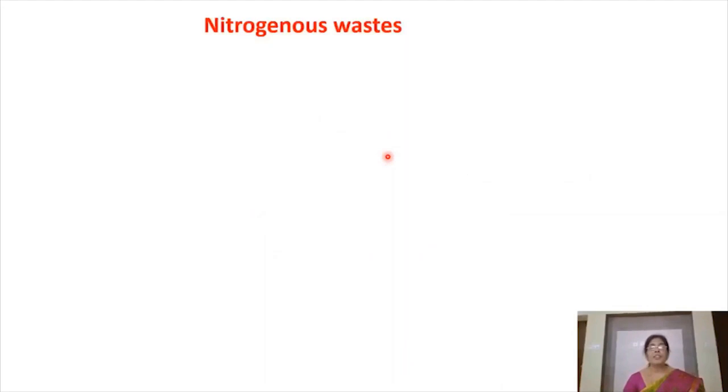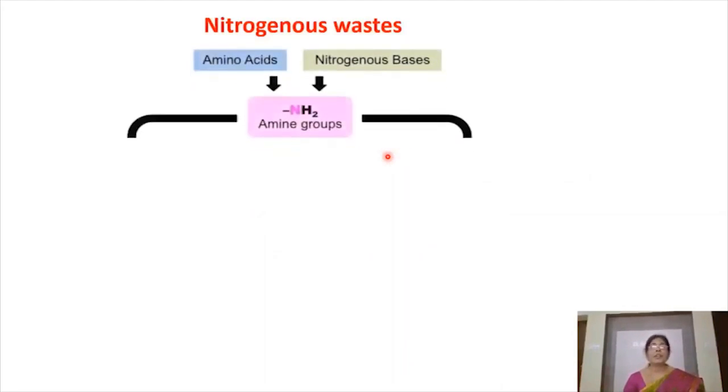Now let us look at a flow chart related to nitrogenous waste. So the first form of nitrogenous waste is ammonia. It is formed from the excess amino acids and nitrogenous basis of nucleic acids. So ammonia is formed from the metabolism of amino acids and nucleic acids.